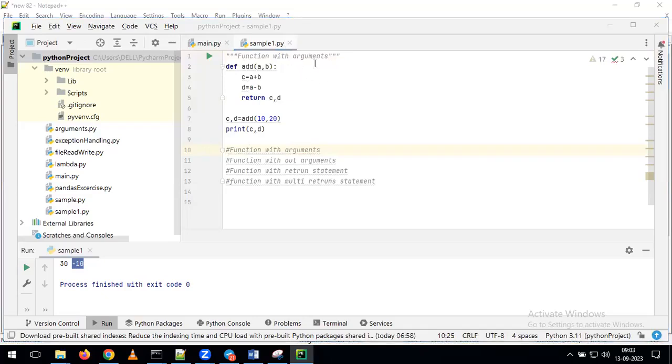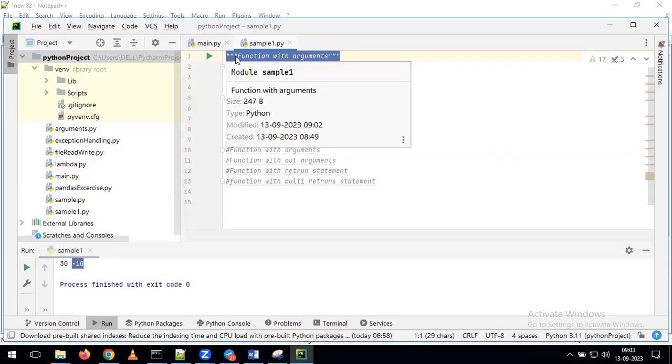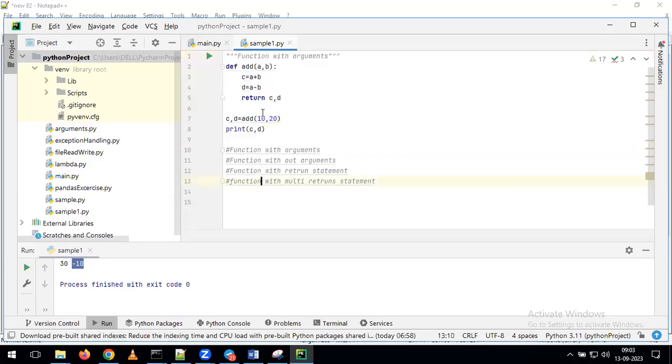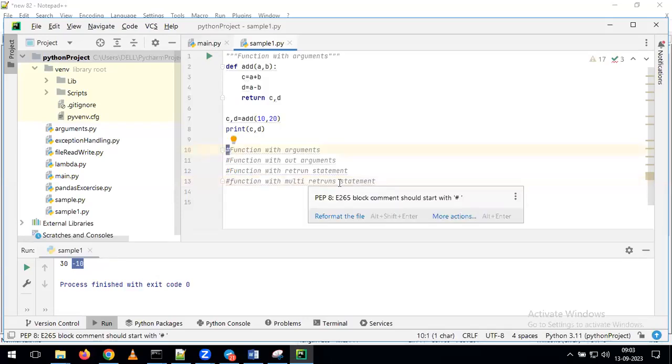Depending on the requirement, you can give comments at the beginning of the program using single quotes, double quotes, or triple double quotes. But in between the program, whenever you want to give a comment, we have to give the hash symbol.